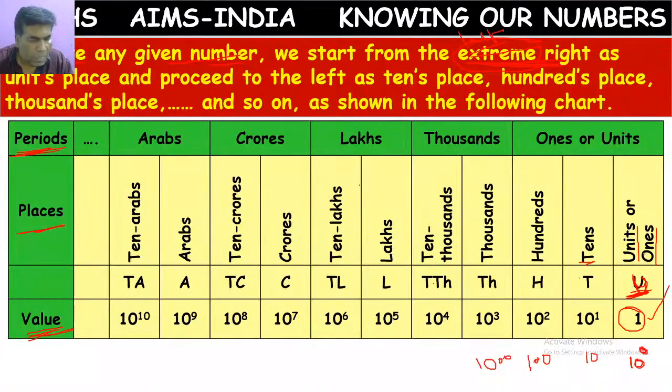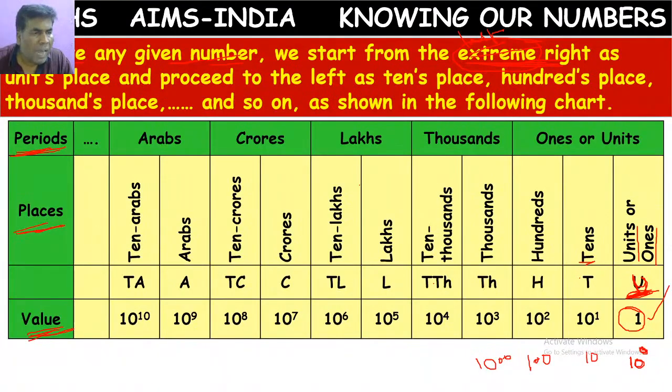Let me repeat the number places once again. Units place or ones place is to the extreme right. From there, in which direction will we move? Towards the left side. After units place, we have tens place, hundreds place, thousands place, 10,000s place, lakhs, 10 lakhs, crores, 10 crores, Arabs, and 10 Arabs.